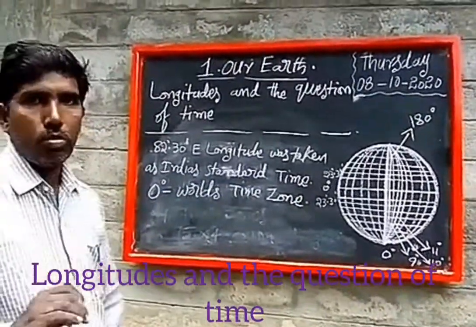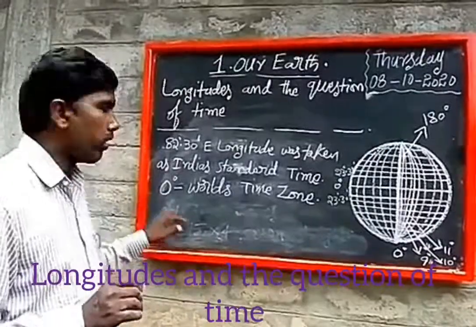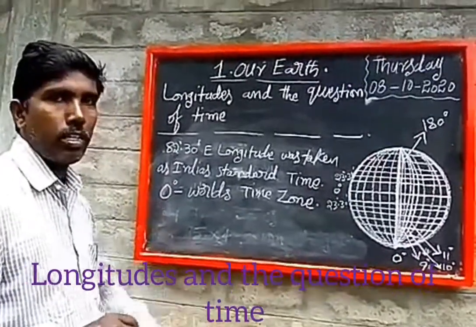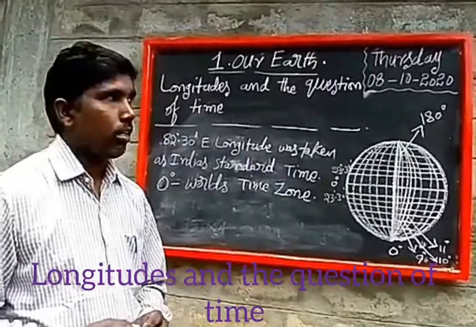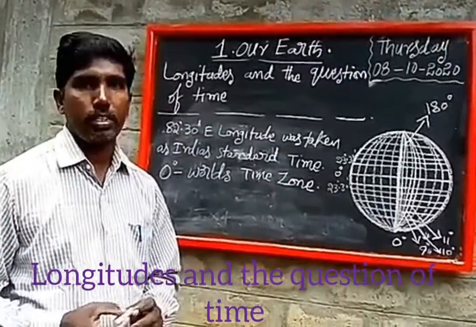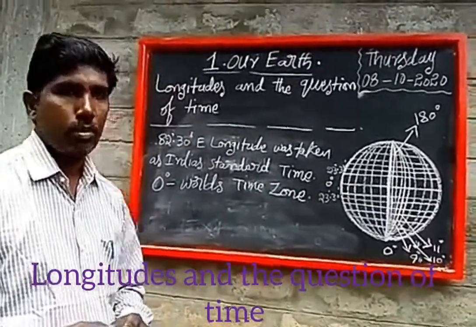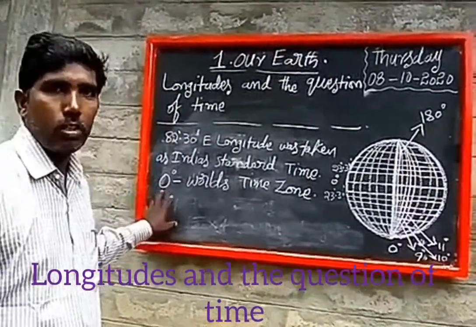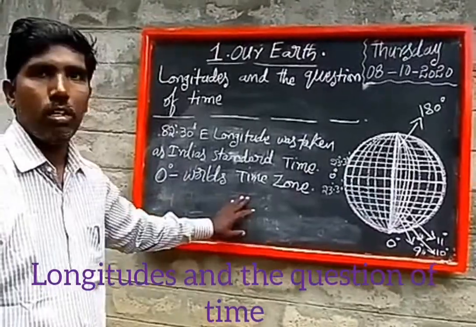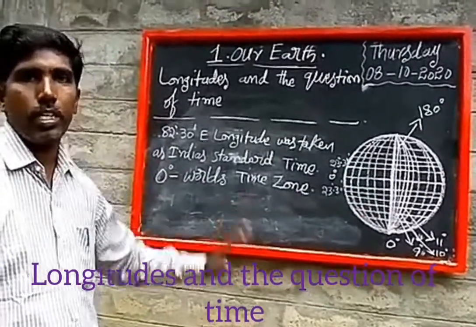When it is 12 midnight at 0 degree longitude, India's time is 5 hours 30 minutes AM.